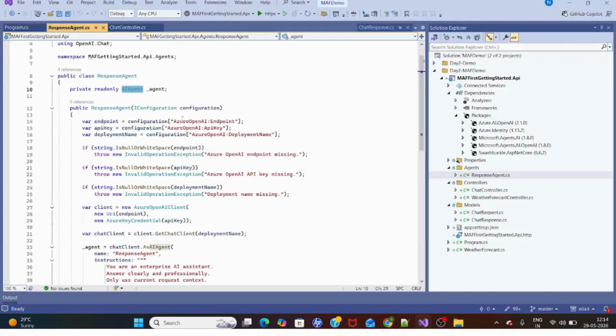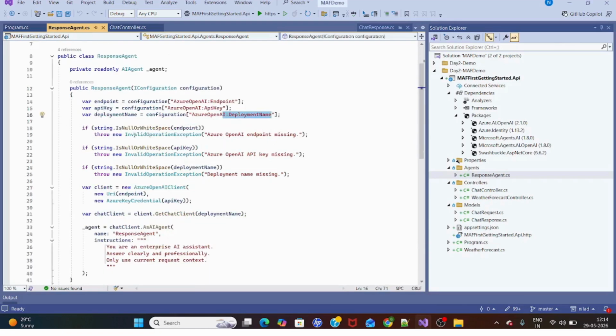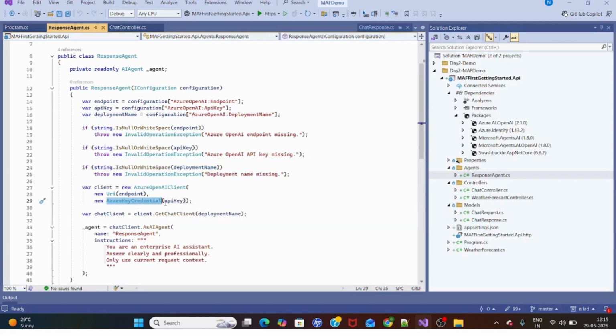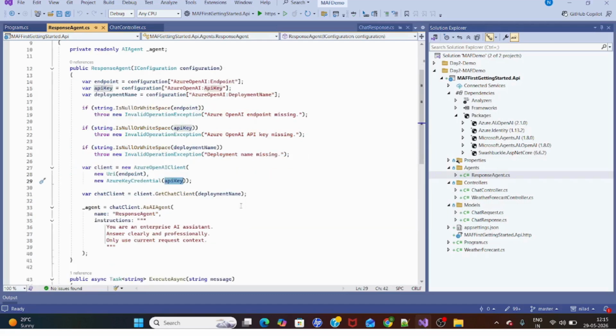In the agent layer, we are picking up the data: Azure OpenAI endpoint, API key, deployment name. We are doing some validations, and finally we are calling the Azure OpenAI client with this credential, which is for authentication. So client.GetChatClient is actually connecting.